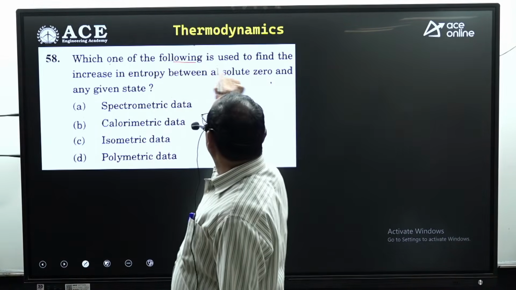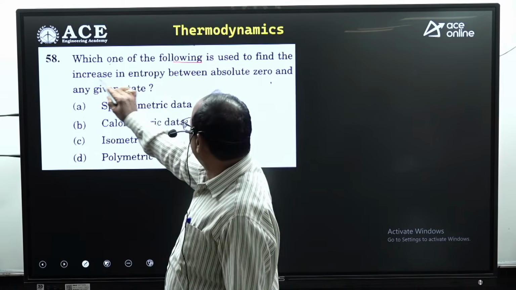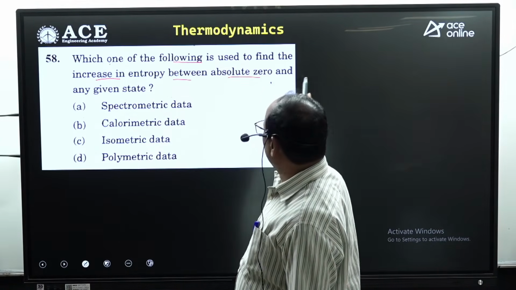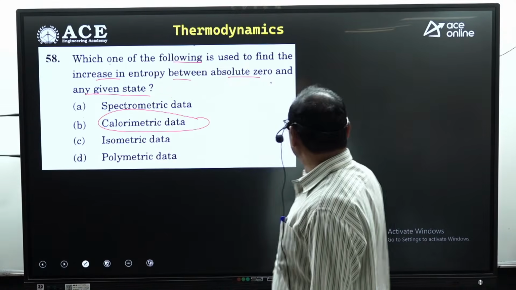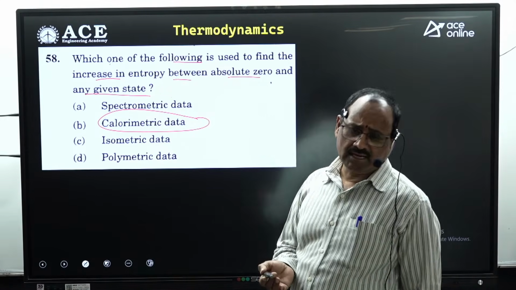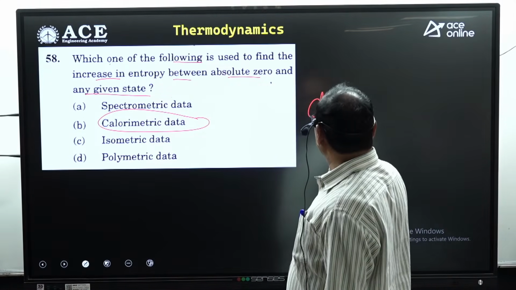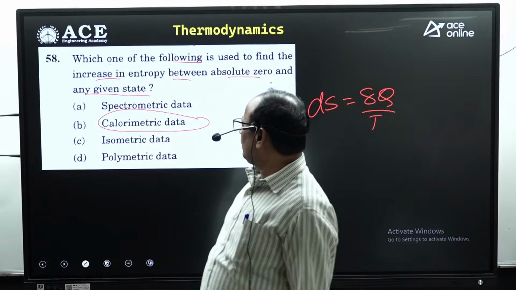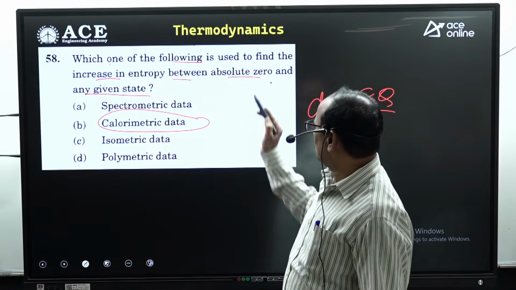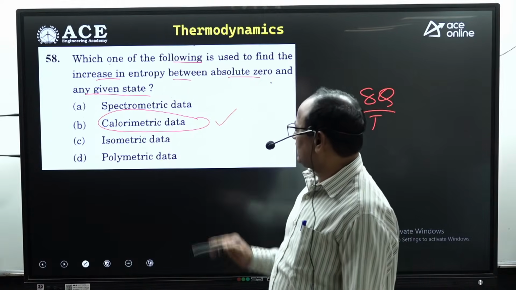Which one of the following is used to increase the entropy between absolute zero and any given state? The calorimetric data, because calorimetry is talking about the heat transfer and temperature. ds equal to del Q by T. So calorimetric data is used for finding the change in entropy with respect to absolute zero state. Option B can be selected.